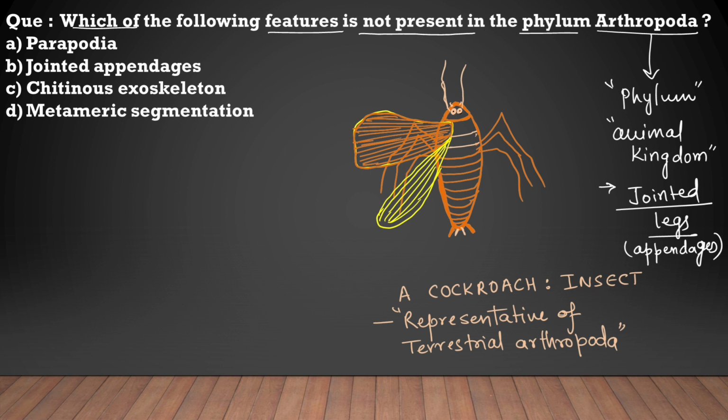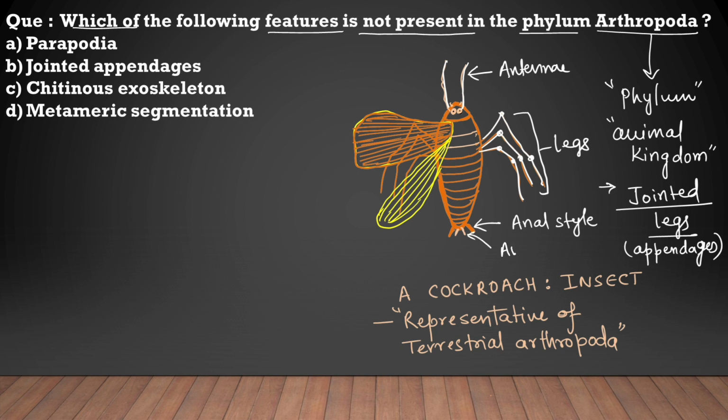Now to understand the characteristic of arthropoda, let us take the example of a representative of arthropoda. Here I have drawn cockroach. Let us see that this cockroach have antenna like structure on its head. Okay, and it has its legs too that have joints, of course, that I have drawn here with brown color. See, the cockroach is actually a terrestrial insect. Thereafter, you can see on its lower abdominal area, it has some specific structure called anal style and anal cerci. This anal cerci is a specific characteristic of male cockroach.